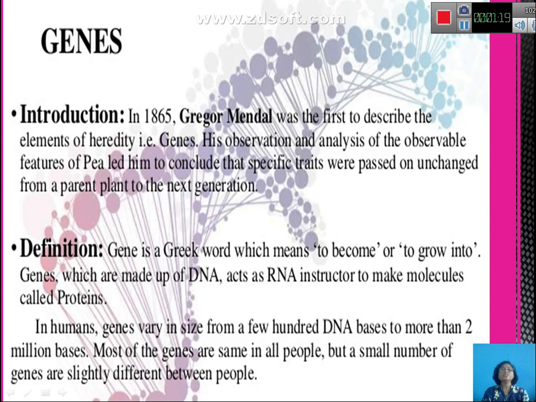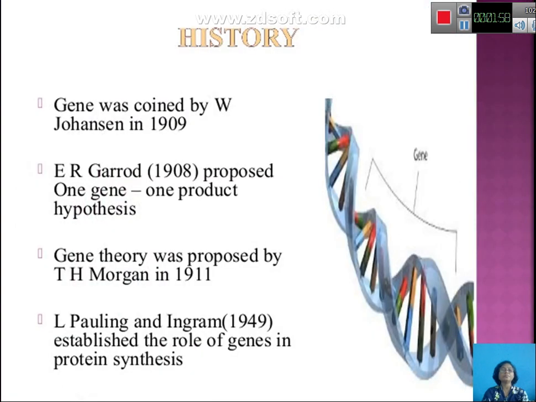Later on, the gene was termed. Gene is a Greek word which means to become or to grow, and it is made up of DNA, and the DNA, as you know, is made up of nucleotide sequences. Most prokaryotic as well as all eukaryotic organisms have DNA as their hereditary material. But a few viruses, like plant viruses, reovirus and wound tumor virus, have RNA as the genetic material. Means the hereditary material can be DNA or it can be RNA.